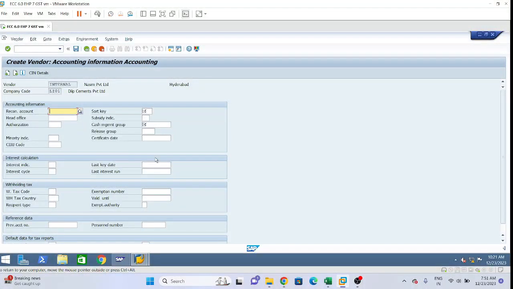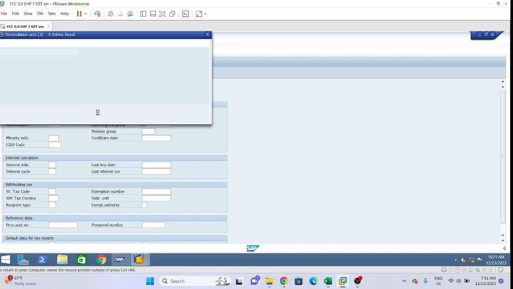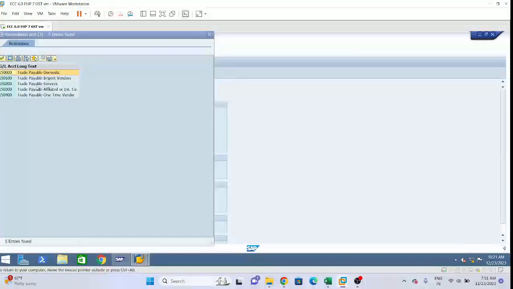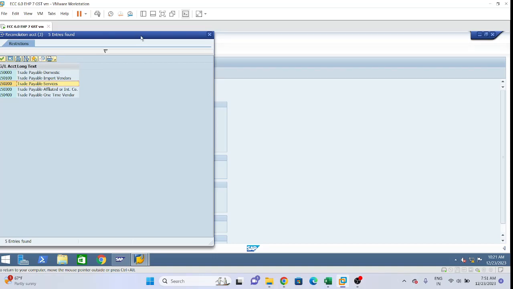Now here in accounting information, we will give 150200, which is our recon account. Why are we giving 150200 only? Because we have defined our recon account in this way. 1500 is for services, right?